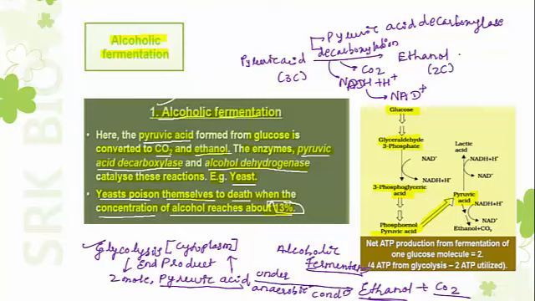Ethanol is a 2-carbon compound. What happens to the other carbon atom? The pyruvic acid is subjected to decarboxylation. 1 molecule of carbon dioxide is removed so that the 3-carbon compound pyruvic acid is converted into a 2-carbon compound, and the carbon dioxide is liberated as a byproduct.